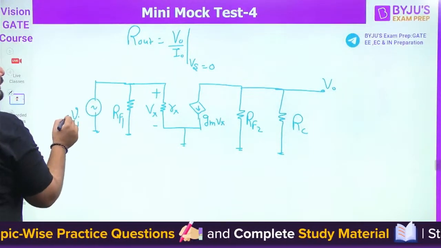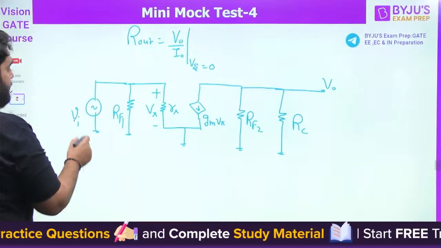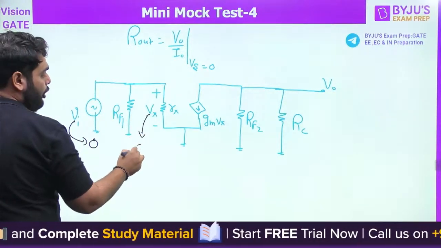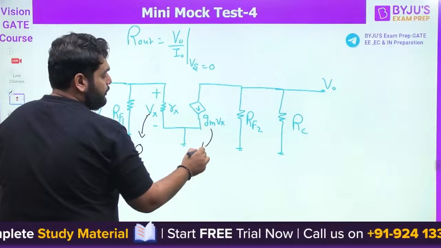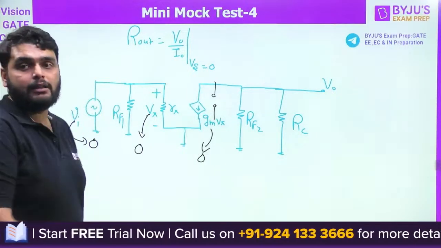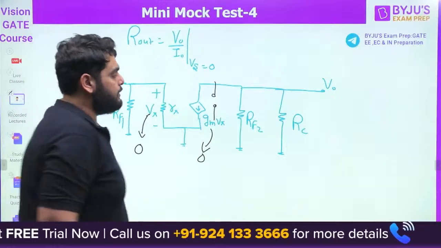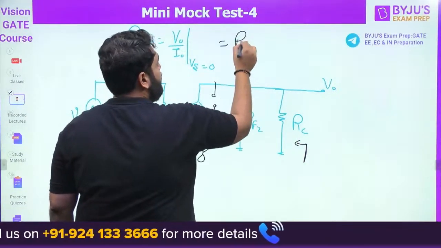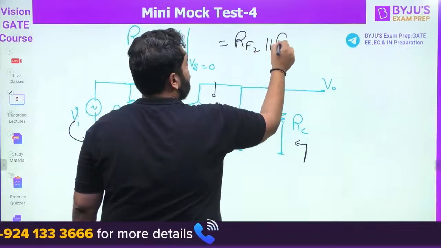When the source voltage, or you can say the input voltage, it is the same thing, when the input voltage is 0, the V pi is also 0. This is also 0. So it will be the open circuit here. Now if you observe from this side, you can only see two resistors, RF2 and RC. So RF2 parallel to RC.